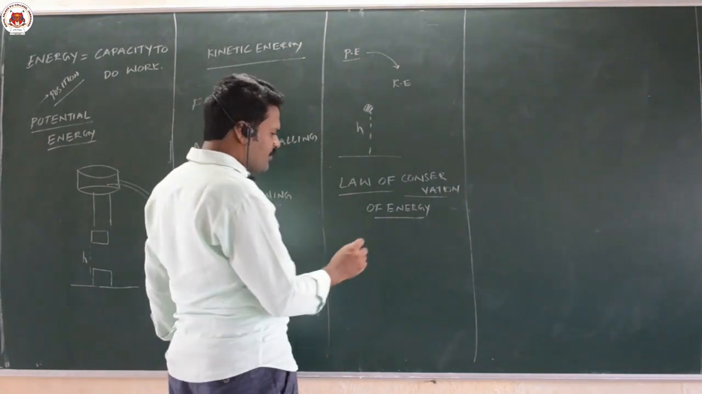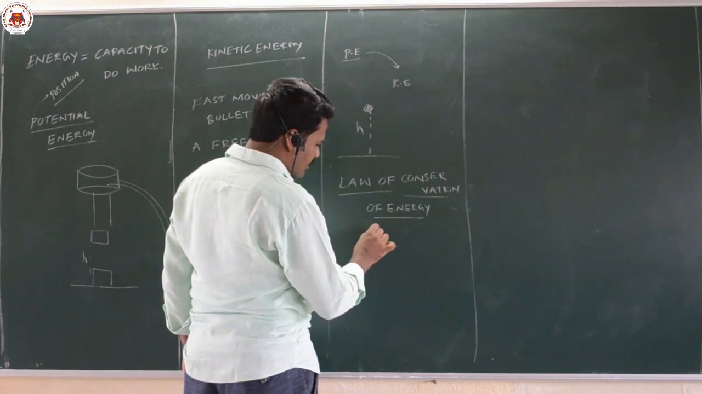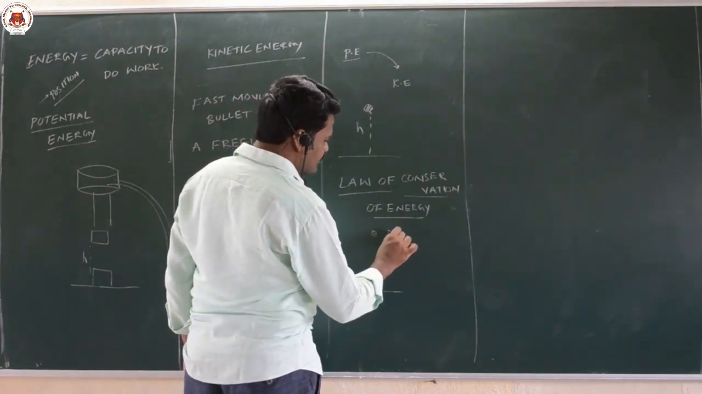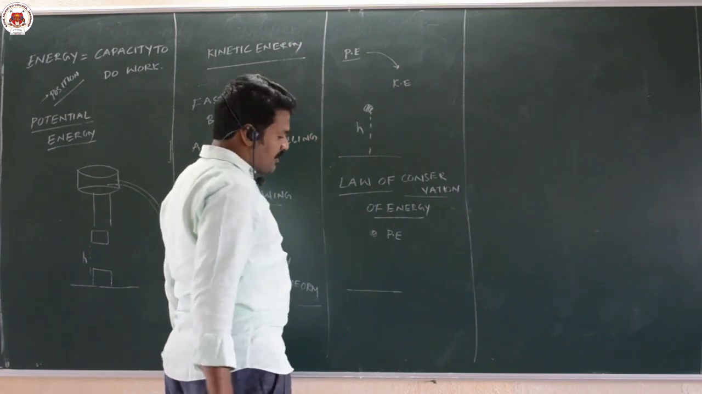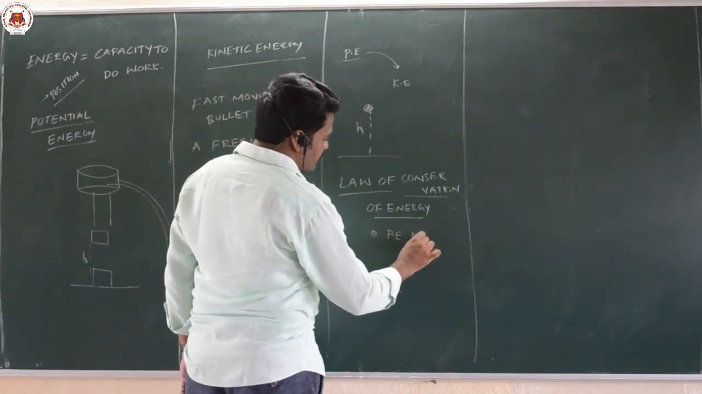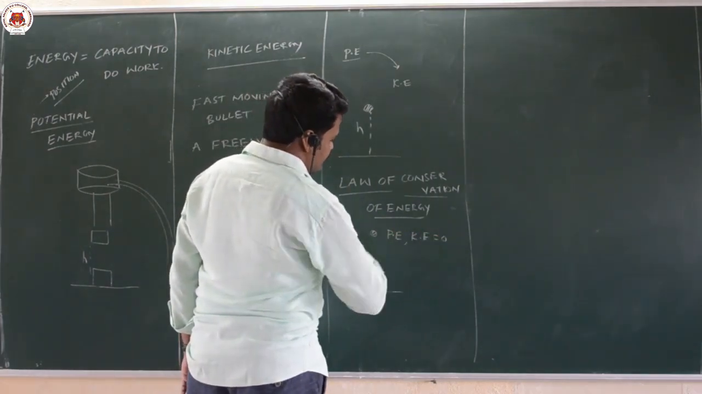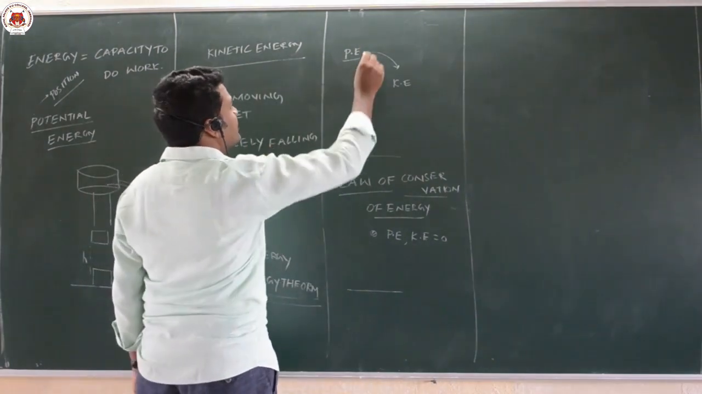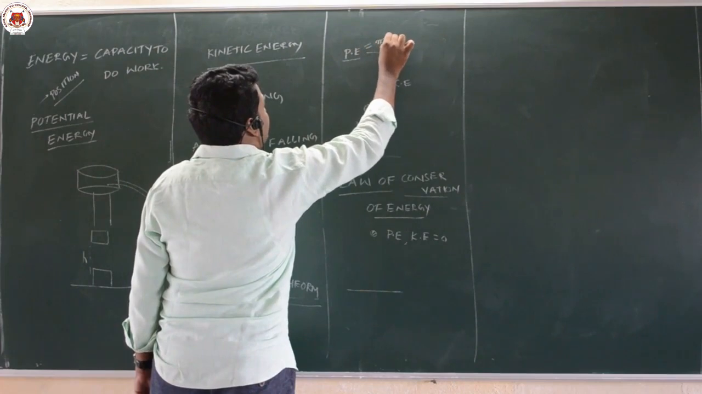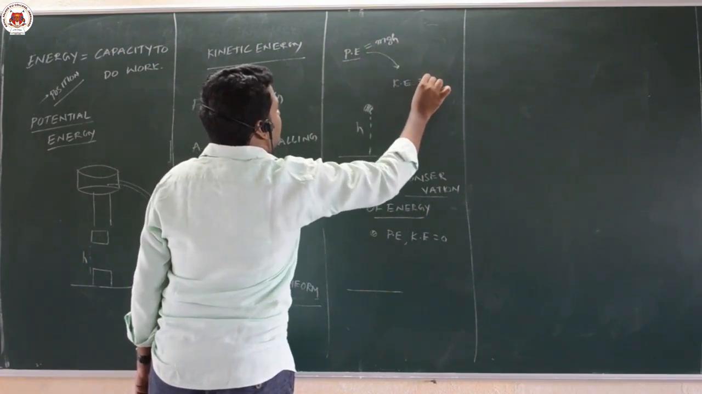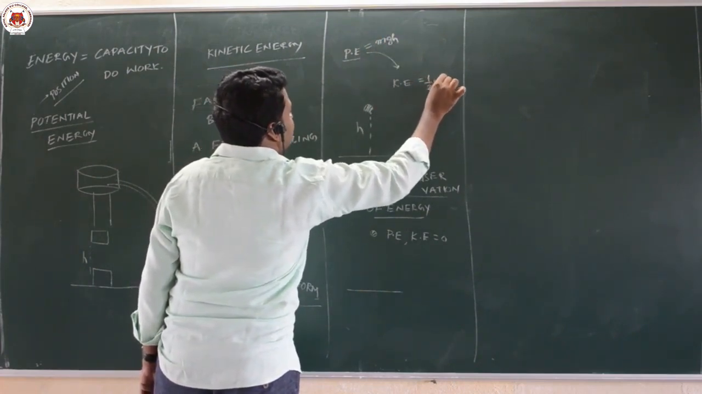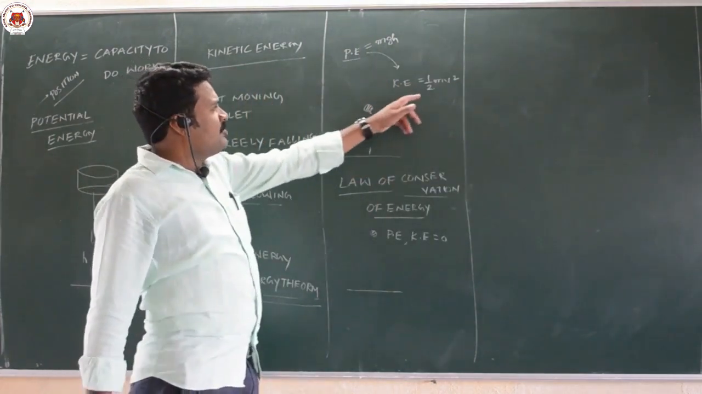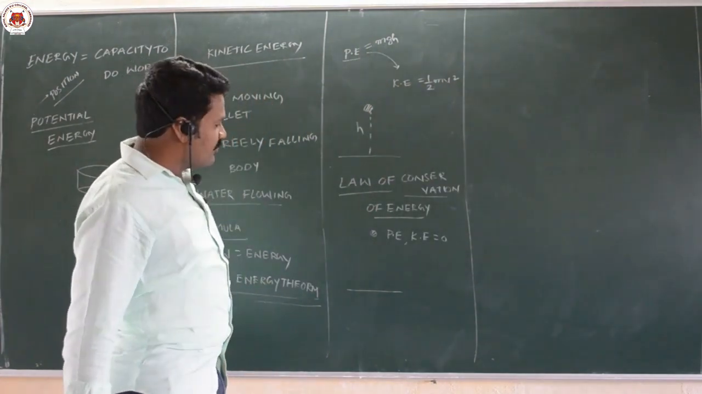In the case of a freely falling body, when the body is at a certain height, it has only potential energy. Kinetic energy is 0 because there is no velocity. The formula for potential energy is mgh, and kinetic energy is half mv square. You will get this derivation in your PUC regular process. For the time being, you can remember kinetic energy is half mv square.